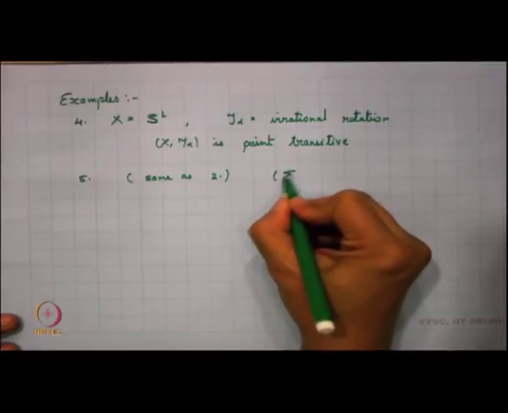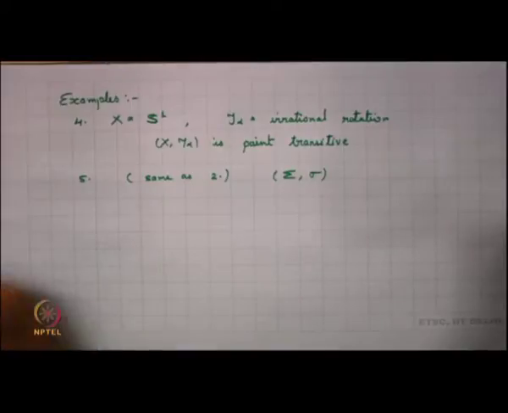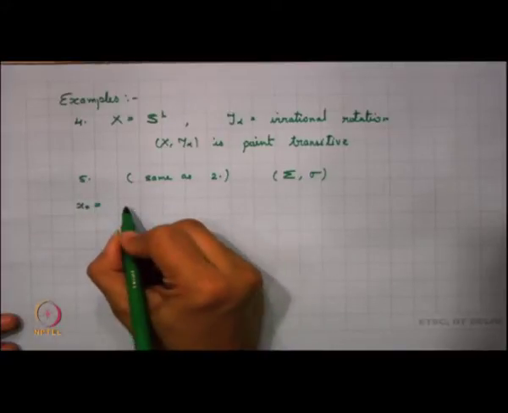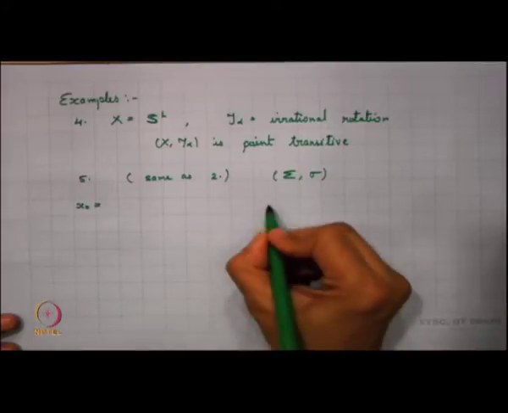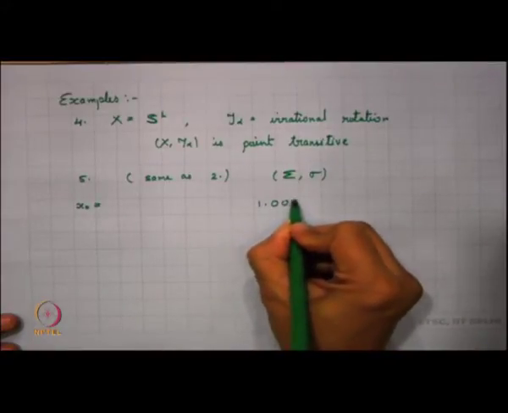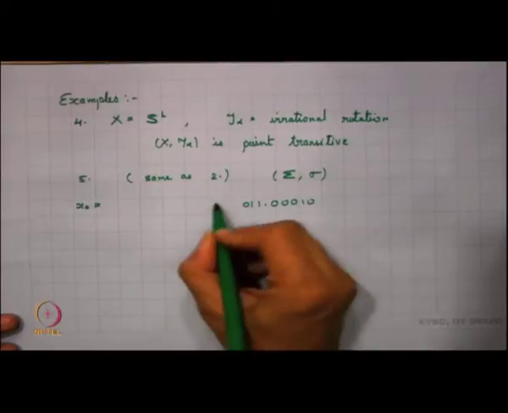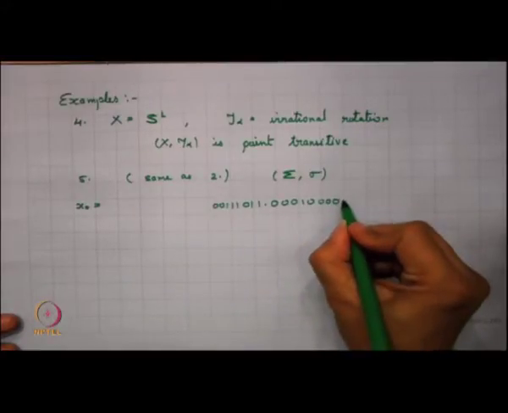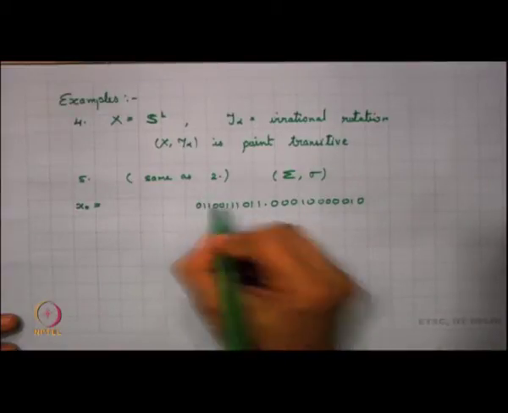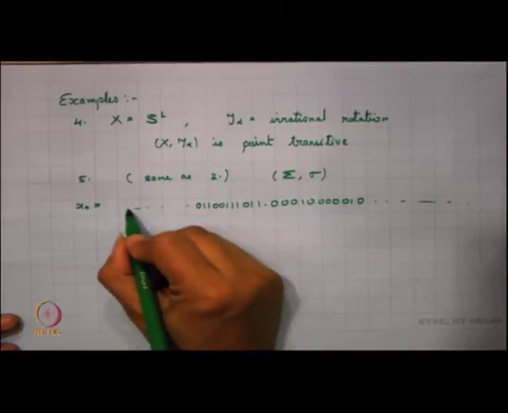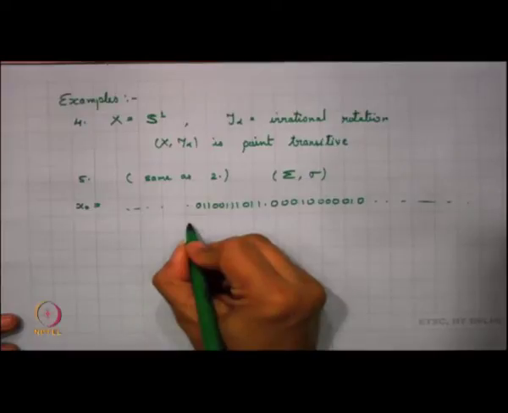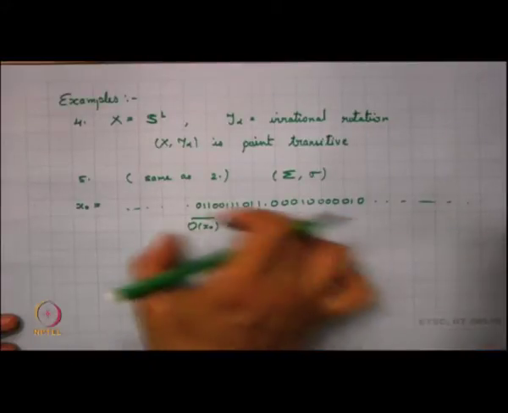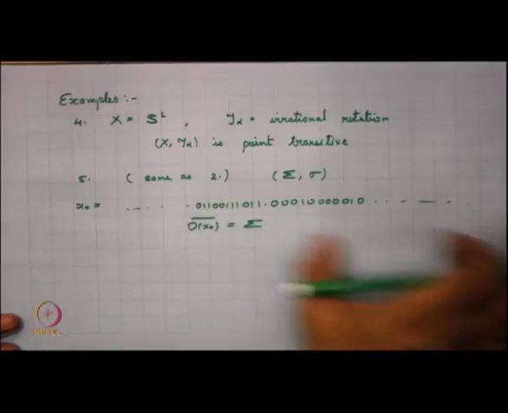We have already seen that in this particular example there exists a point x naught such that if I look into the orbit of x naught closure, this is the whole of sigma, because every block occurs here at some particular point, and so this has a dense orbit.